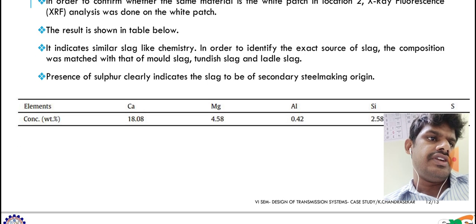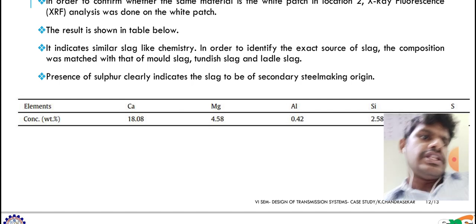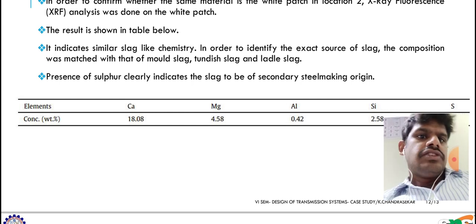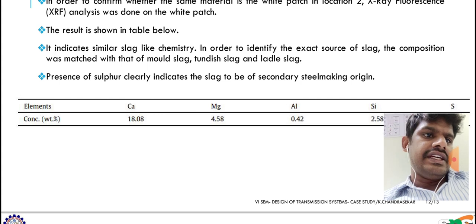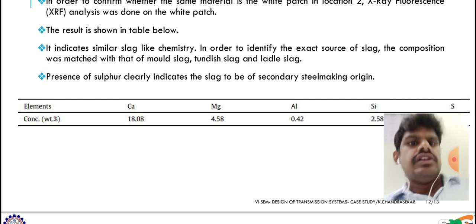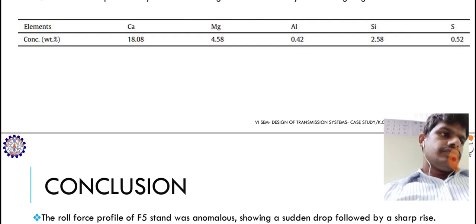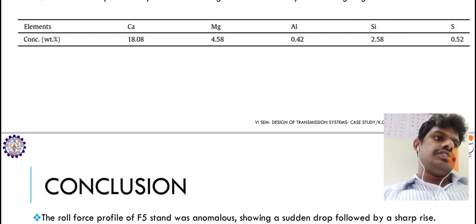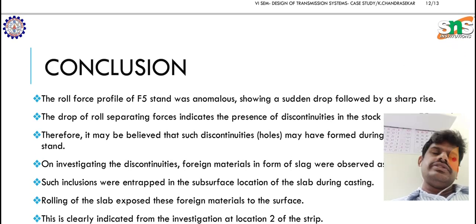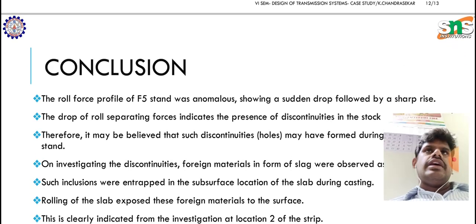In order to identify the exact source of slag, the composition was matched with that of mold slag, tundish slag and ladle slag. The presence of sulfur clearly indicates the slag to be a secondary steelmaking agent. Okay, so the sulfur value is 0.25. So these are the observations found from the various examinations.